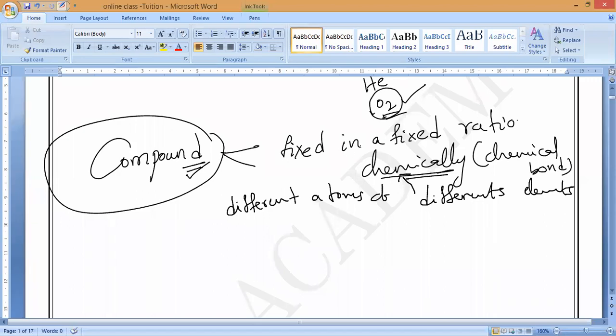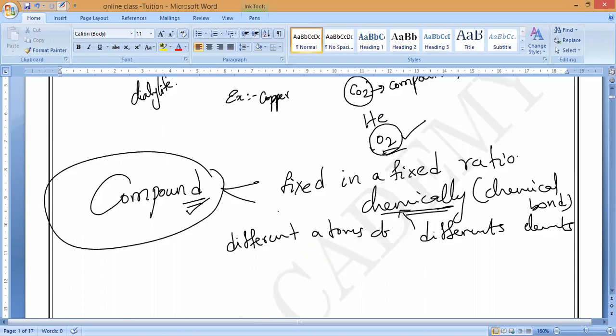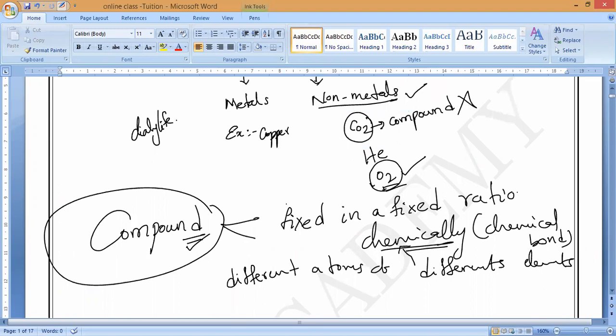If you observe here, a very large number of compounds will form by using these metals and non-metals. Metals and metals also can combine, but usually metals and metals won't, we will study that. So by using these metals and non-metals, a huge number of compounds will form.